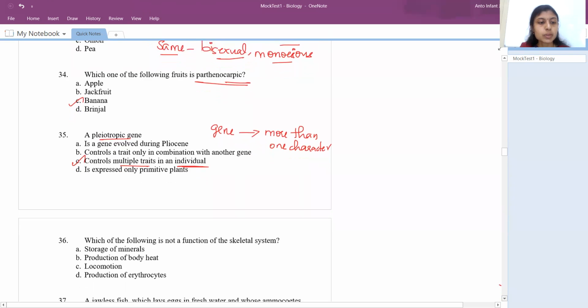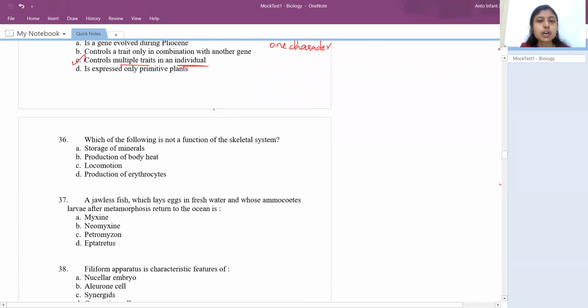The 36th question: which of the following is not a function of the skeletal system? Storage of minerals, production of body heat, locomotion, production of erythrocytes. So the answer is production of body heat.